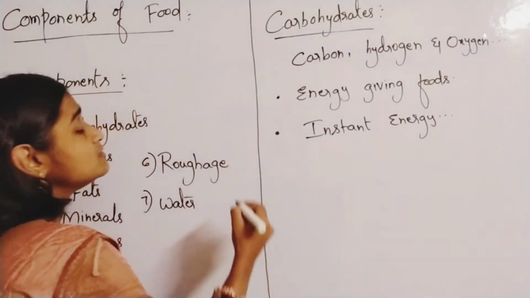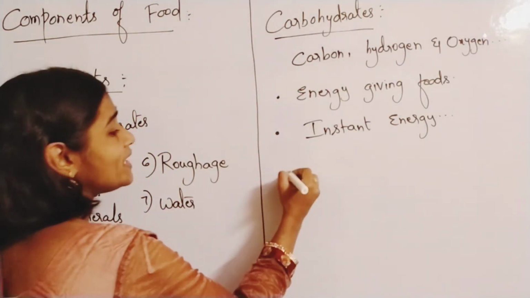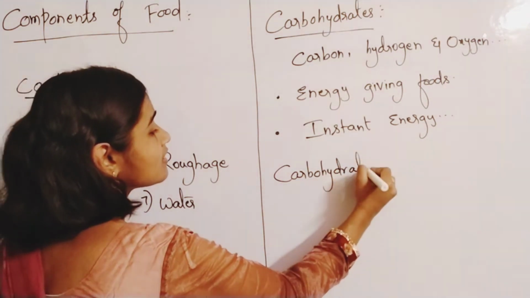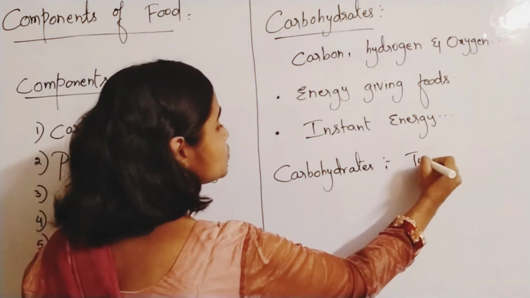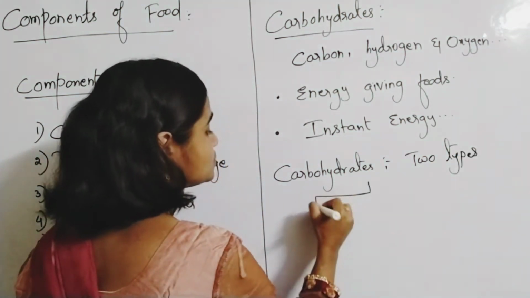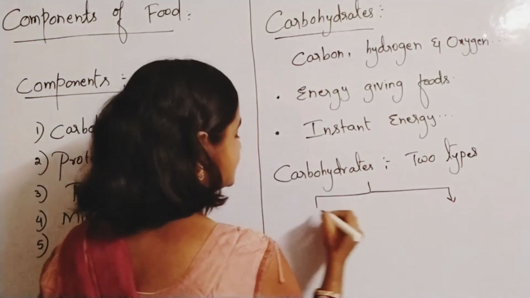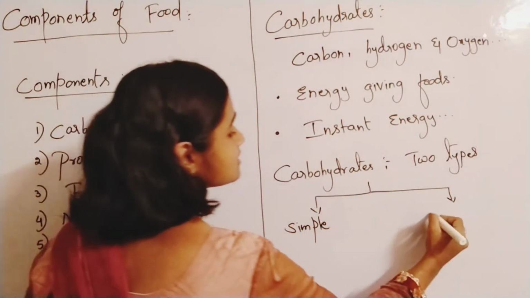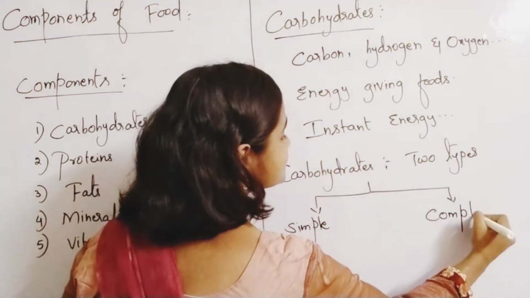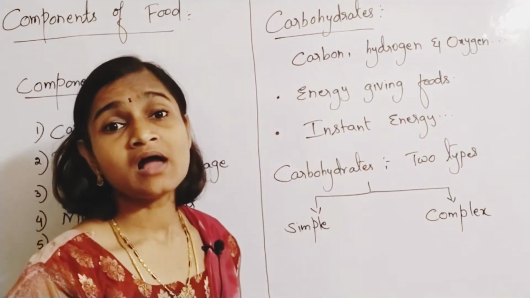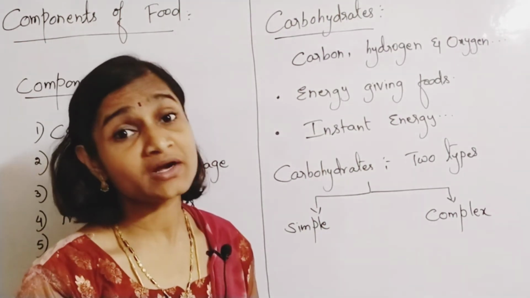So these carbohydrate foods consist of carbohydrates, mainly two types. What are those two types? Simple carbohydrates and complex carbohydrates. Simple carbohydrates are carbohydrates like glucose, fructose.